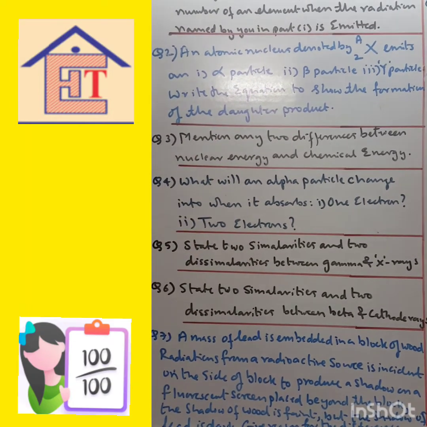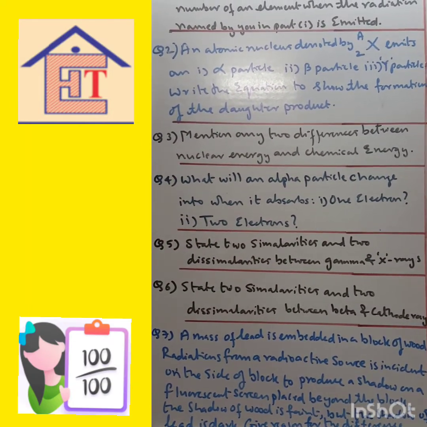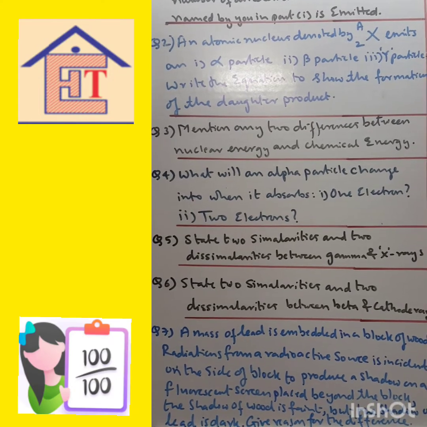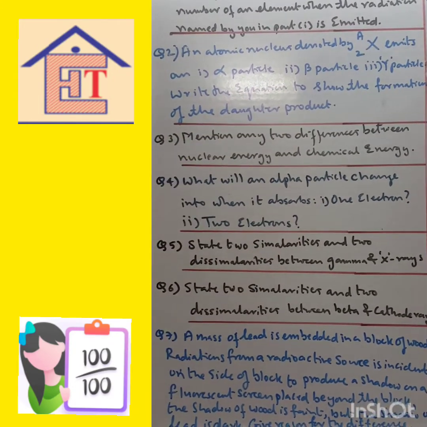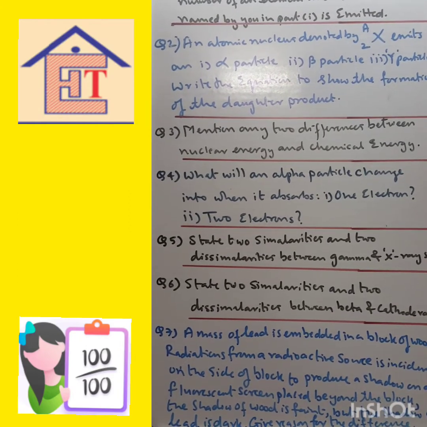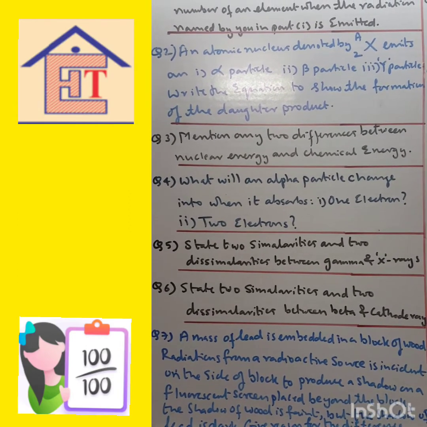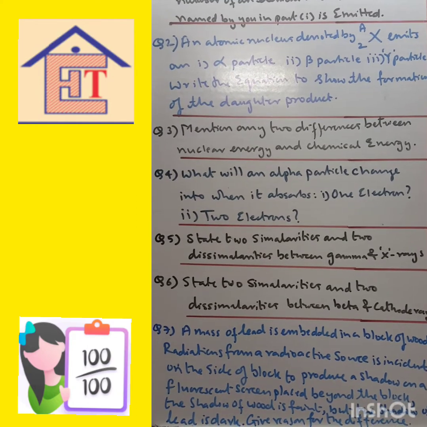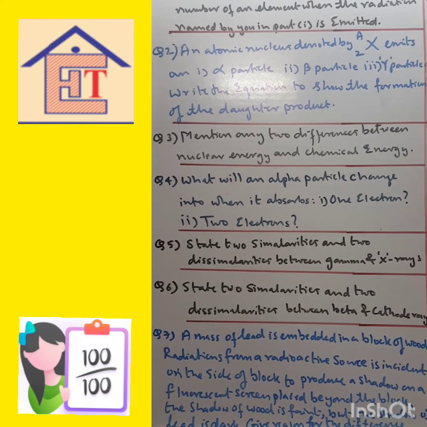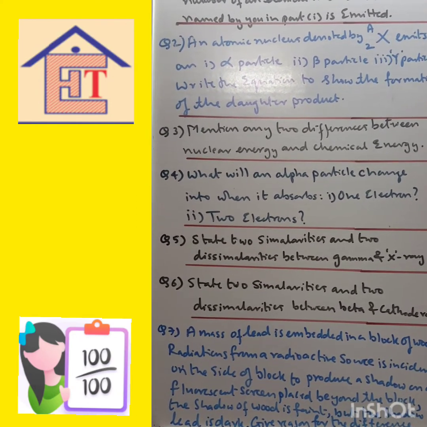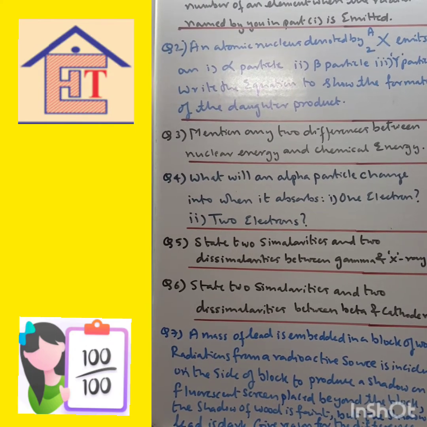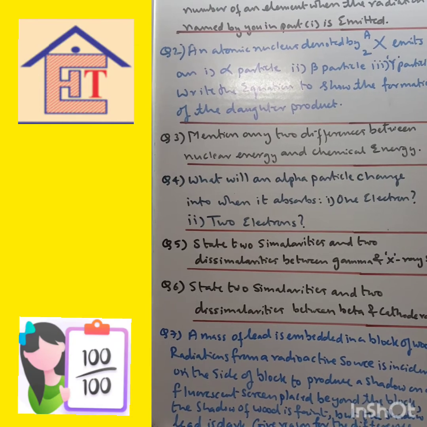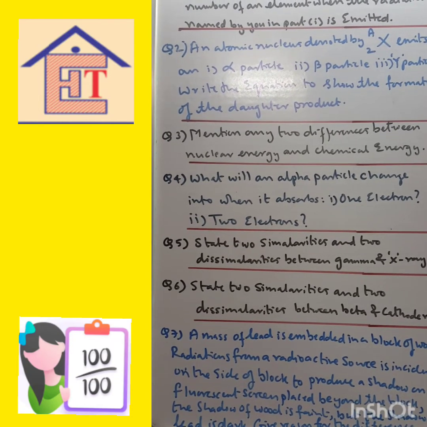So this I have given to you earlier. When any element gives an alpha particle, the mass number decreases by 4, and the atomic number decreases by 2, it's equivalent to the helium atom. And when any element gives a beta particle, the mass number remains the same, the atomic number increases by 1. And when any element gives gamma rays, the mass number and atomic number both remain the same, only there is a decrease in the energy level.